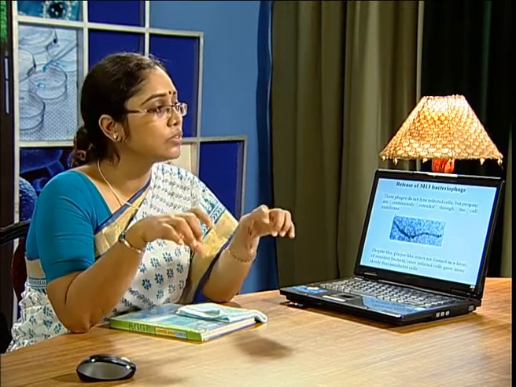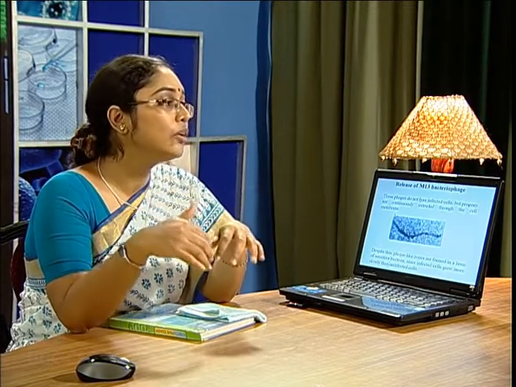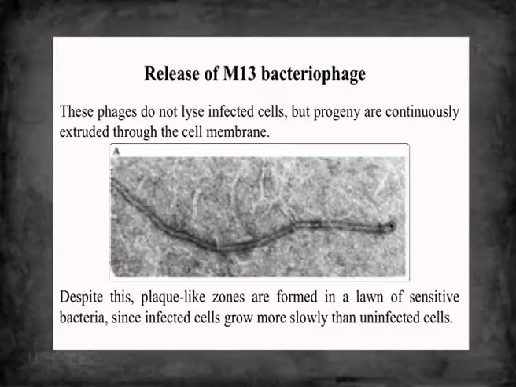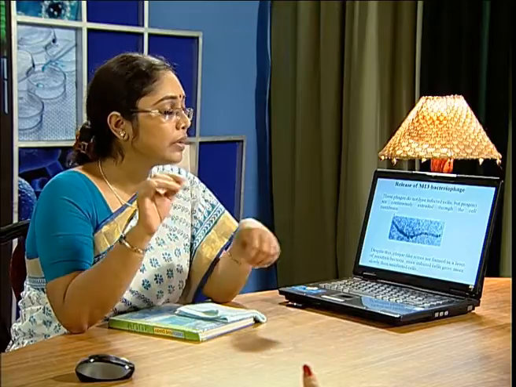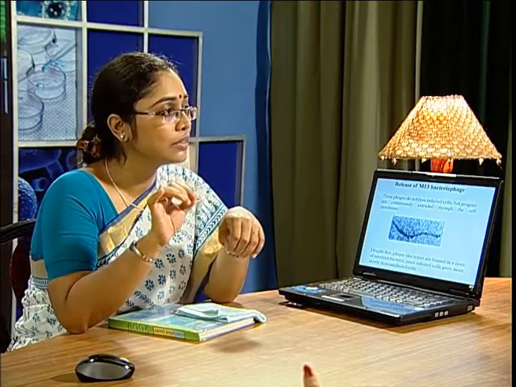Now M13 viruses are released one by one from the extrusion pore without lysing the host cell. Okay. But if we look into the lawn of the sensitive bacteria, then we will see that there are some plaque-like zones. Can you tell me why these plaque-like zones are formed?